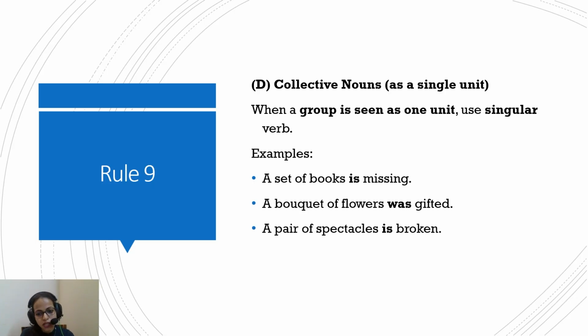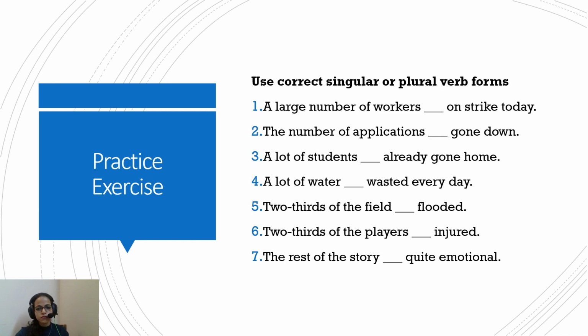A pair of spectacles is broken. So this pair is this and this, both will be called a pair. With a pair of spectacles, we are referring to one spectacle, because there are two glasses. So it's called a pair of spectacles, but we are referring to basically one spectacle. So it's broken, and it will be followed by is, that is, a singular verb. So when you're referring to a collective noun, that is, if the unit is being referred to rather than the individual components, then it will be followed by a singular verb.